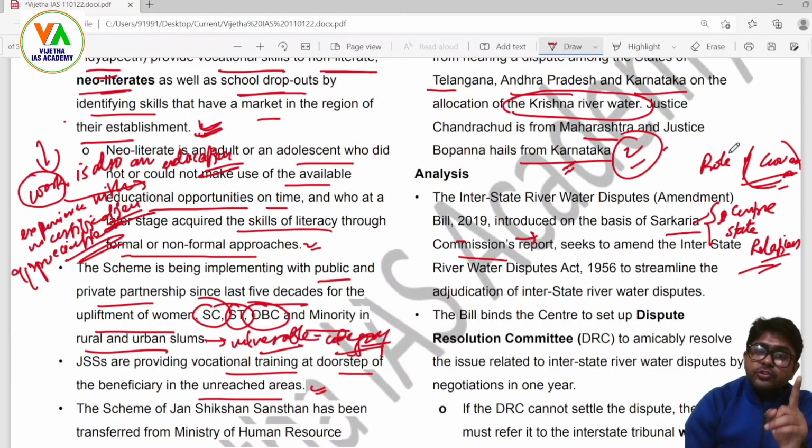In this manner, they also considered that this interstate river water dispute is somehow becoming a root cause and fundamental cause of disturbing the federal structure of the country, where center and state must work in their specified domains. Their functions should not overlap. Thereby, the ideal system of the federal structure of the country can give benefits to the people or citizens.